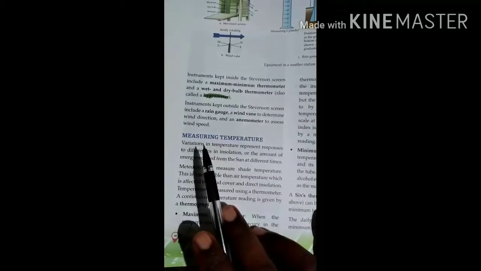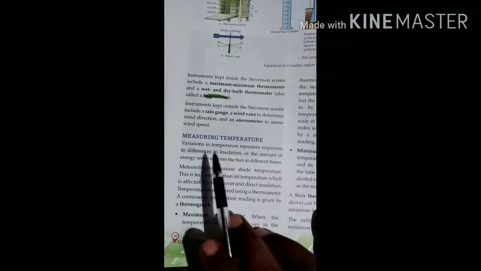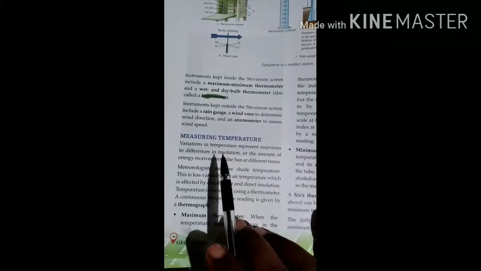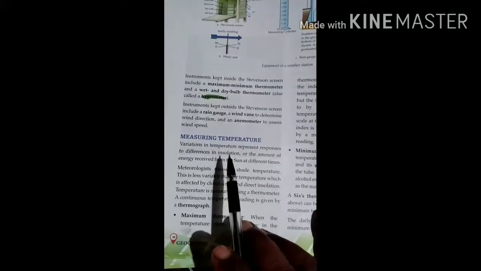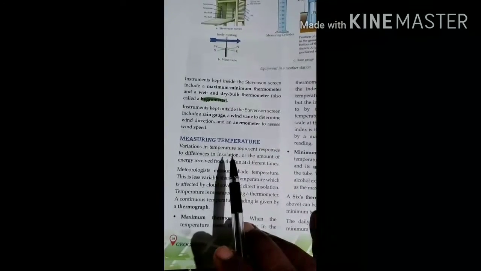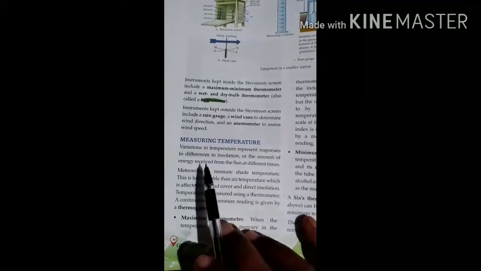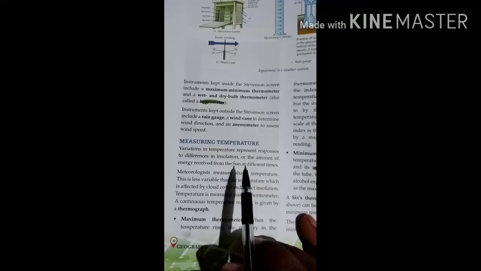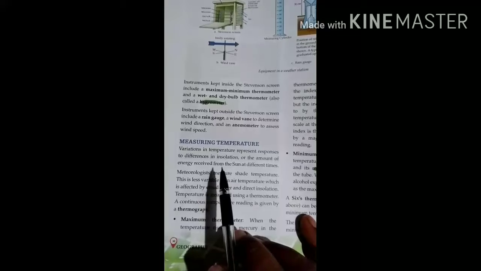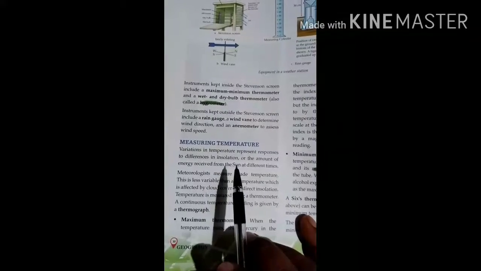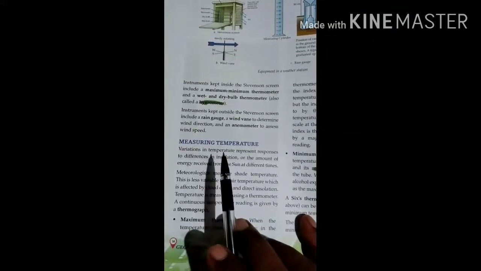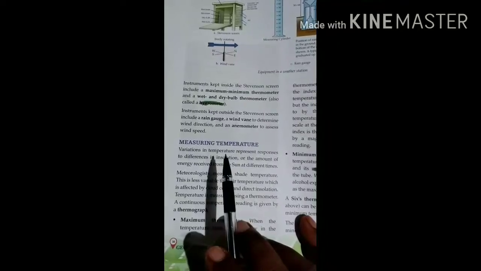We see a lot of changes taking place in the temperature, and that depends on what we call the difference in insolation. Insolation means the amount of sunlight reaching the earth, or the amount of energy received from the sun at different times. Due to the different levels of sunlight, we can see the temperature changes.